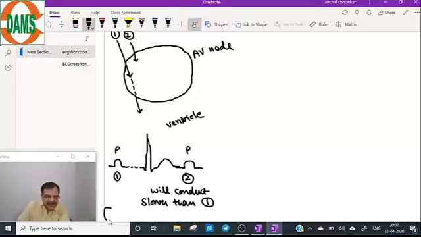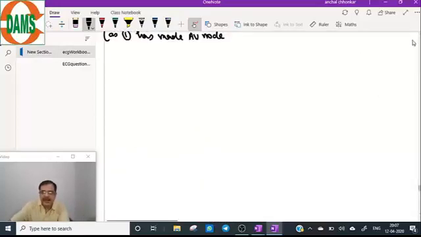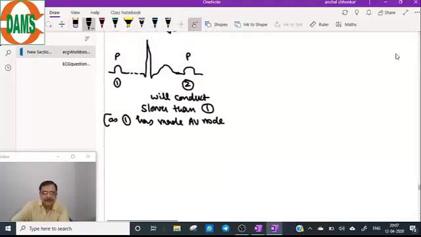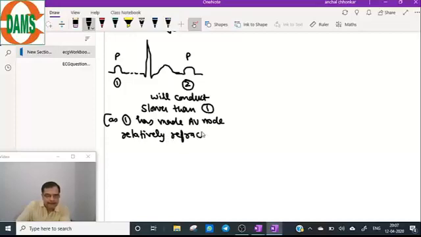Reason: as 1 has made the AV node relatively refractory for conduction of 2.